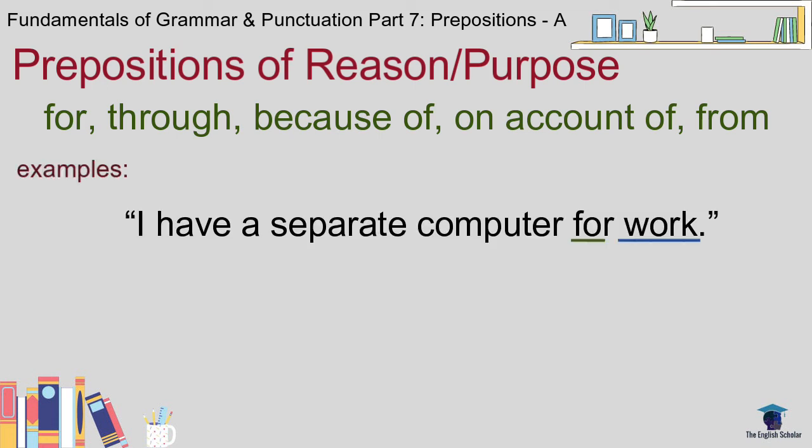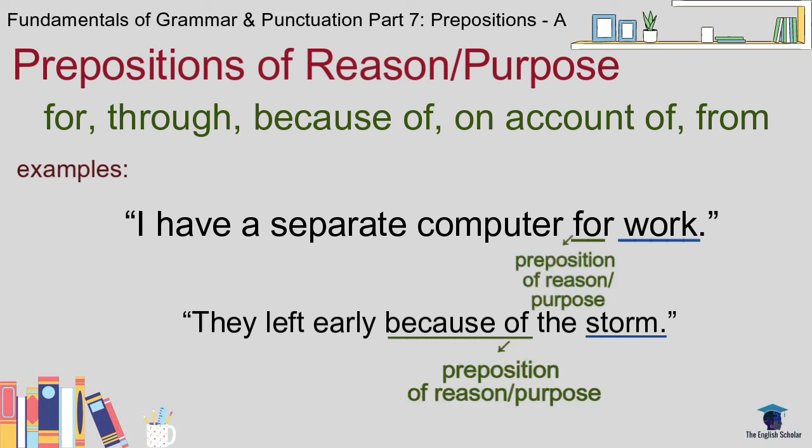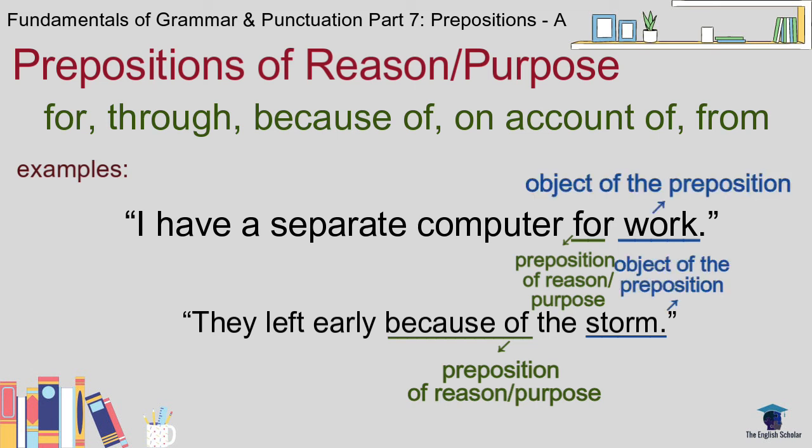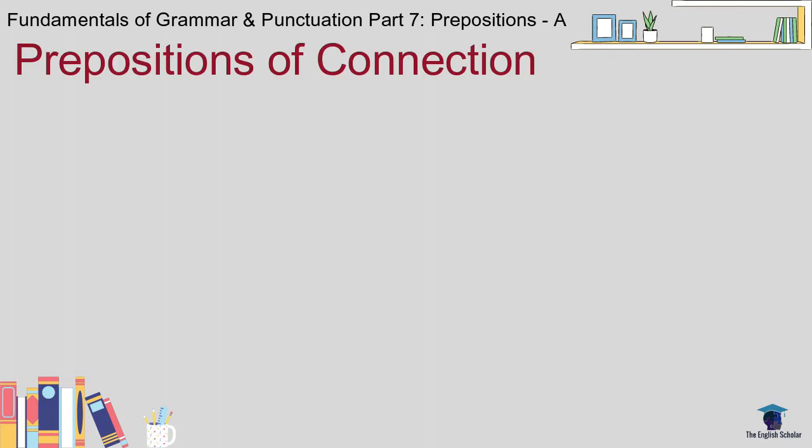I have a separate computer for work. They left early because of the storm. Now, for and because of are the prepositions, and work and the storm are the objects of these prepositions. Second to the last, we have prepositions of connection. We have only three, of, to, and with. Taking two for the example sentences.